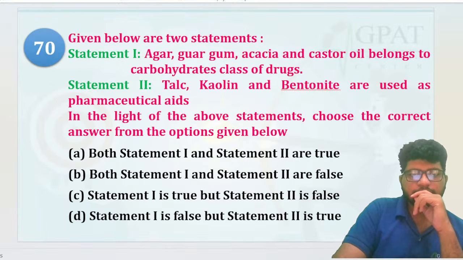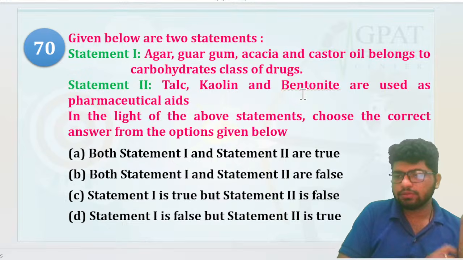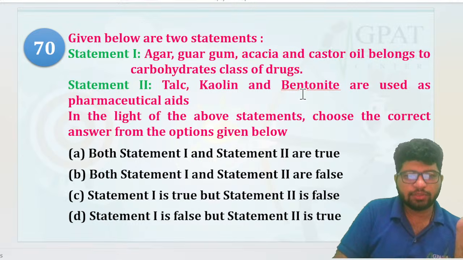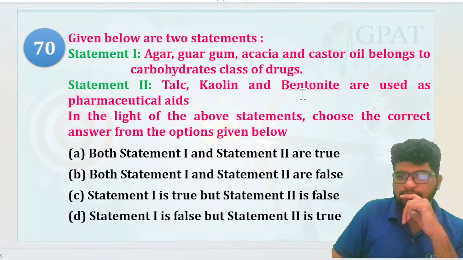Very good. Chalo, agar, gum acacia, castor oil belongs to the carbohydrate class of the drug. Talc, choline and bentonite are used as pharmaceutical aids. In the light of the above statement, choose the correct answer from the option below. Chalo, which one is right?